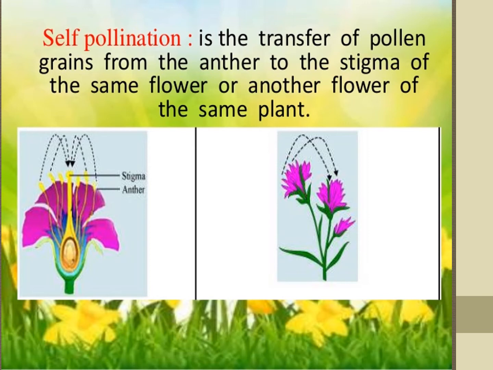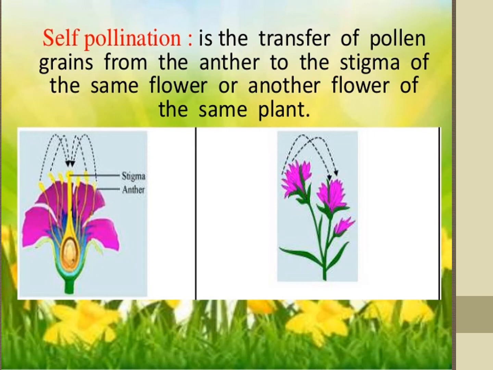Same plant. Okay, that is self-pollination.